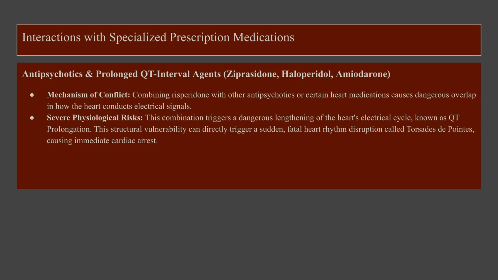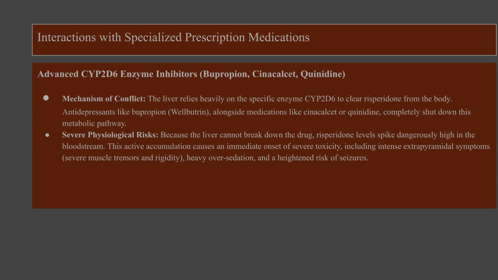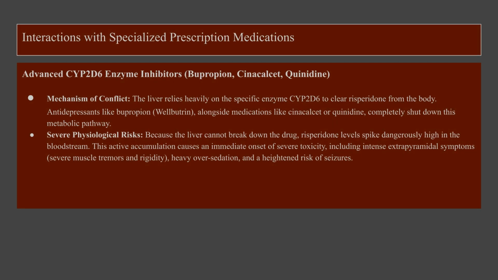Certain prescription medications also pose significant risks when combined with risperidone. Drugs that prolong the QT interval, such as ziprasidone, haloperidol, or amiodarone, can cause life-threatening cardiac rhythm disruptions, potentially leading to immediate cardiac arrest. Medications that inhibit the CYP2D6 enzyme, such as bupropion, cinacalcet, or quinidine, block the body's ability to process risperidone. This causes the drug to accumulate in the bloodstream, leading to severe toxicity, muscle tremors, and an